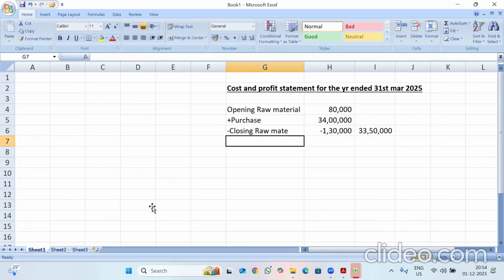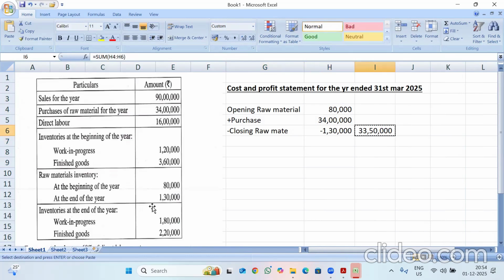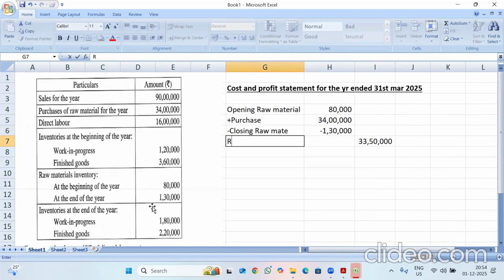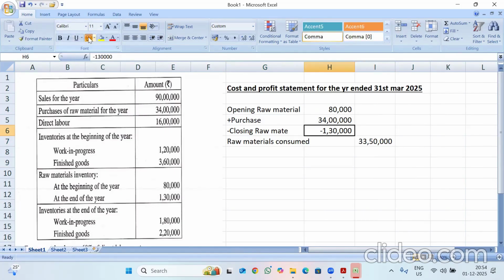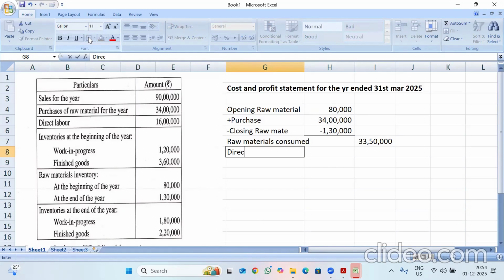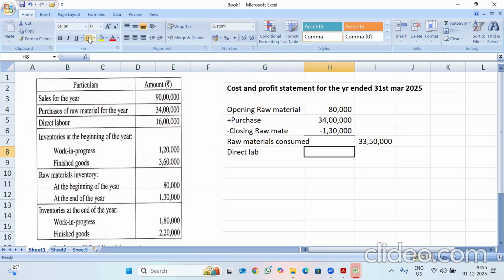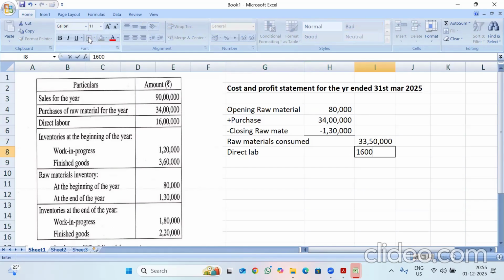So my raw materials consumed is 33 lakh 50,000. Then we need to include direct labor 16 lakhs. So this will give us prime cost.